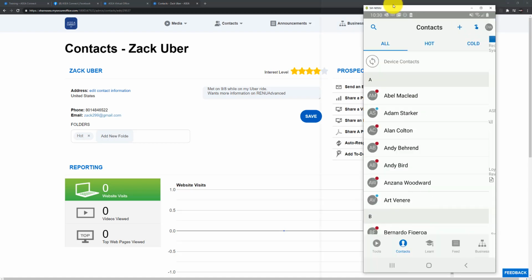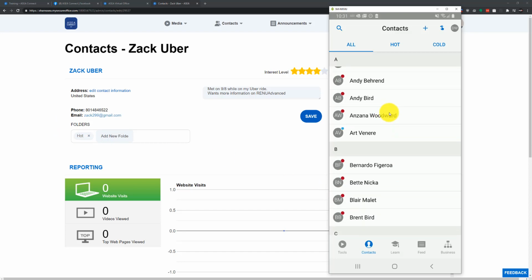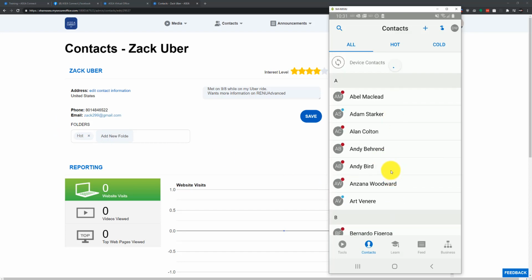So here's my mobile app. You can see all these little red and blue dots that I have here. That is a list of my hot and cold contacts. Since I've marked Zach Uber as a hot contact by putting him in the hot folder, I should be able to come in here and find Zach Uber on my mobile app.